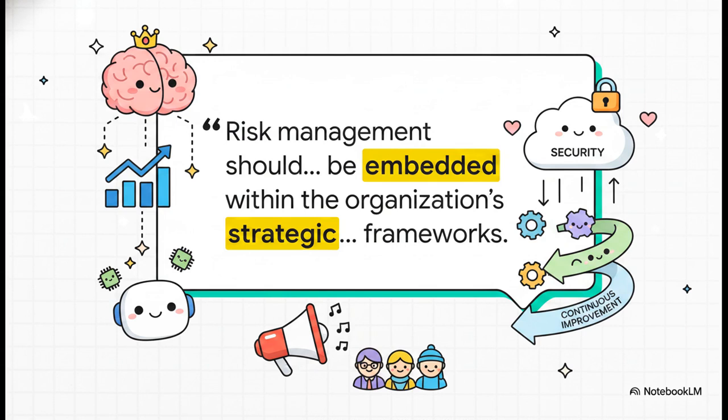There's a powerful mandate here. Risk management should not be a standalone process, but should be embedded within the organization's strategic and operational frameworks. This underscores that the lead auditor must ensure risk management is integrated directly into high-level executive decision-making. It absolutely cannot be an isolated silo left only to the IT department. The auditor verifies that AI risk is communicated effectively to stakeholders and that leadership is genuinely committed to a culture of security and continuous improvement.